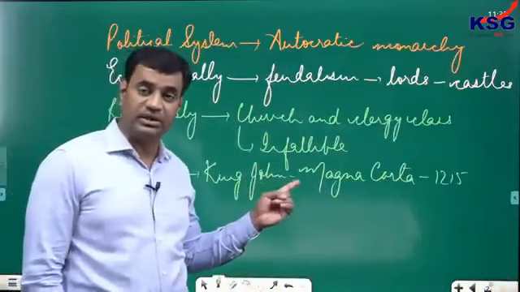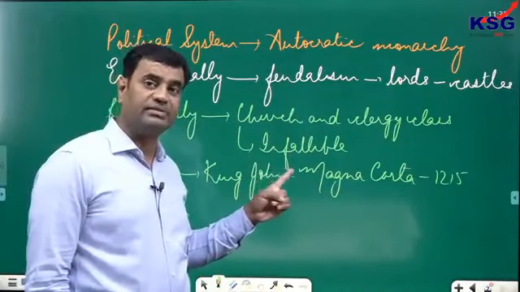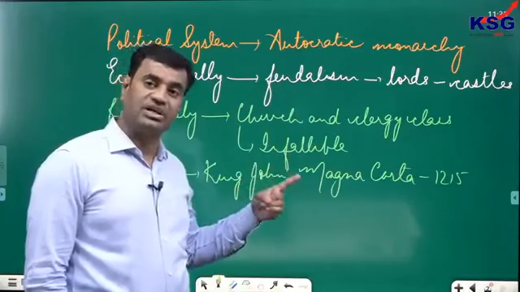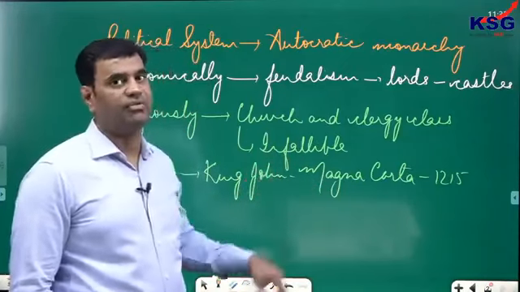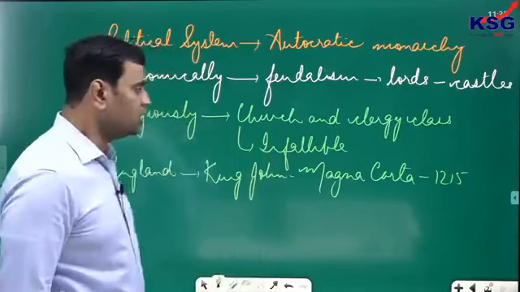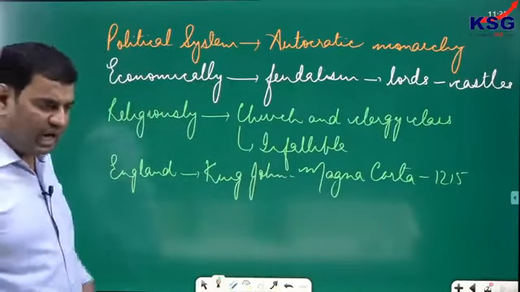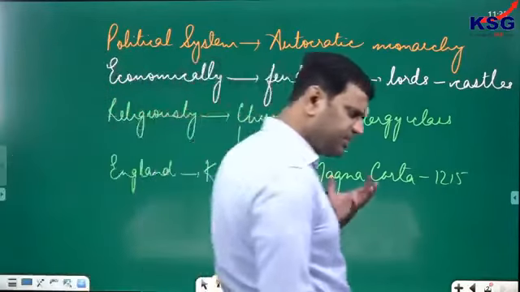See, from here, do understand all these factors you have to write when the question arises: Why did the Industrial Revolution first of all take place in England? It started with political reforms. First country in Europe, in 1215.